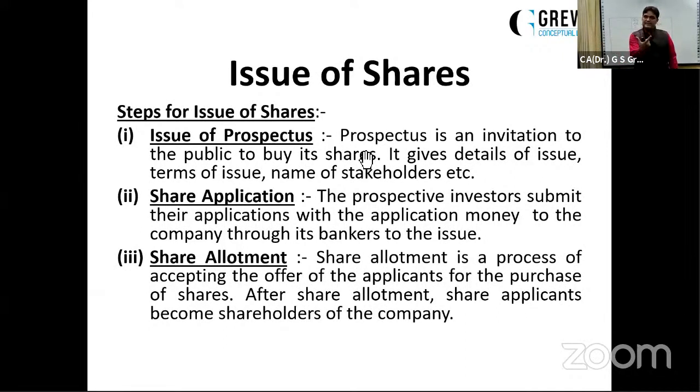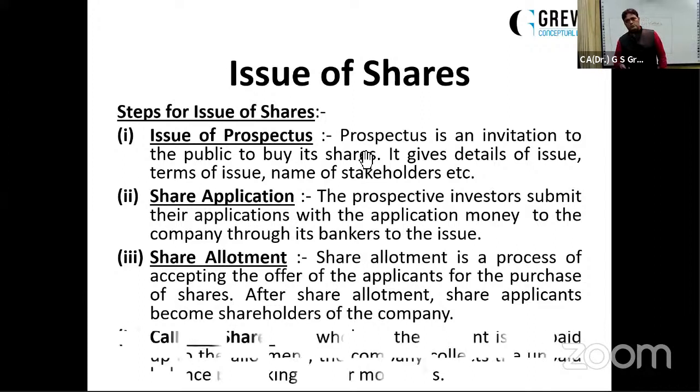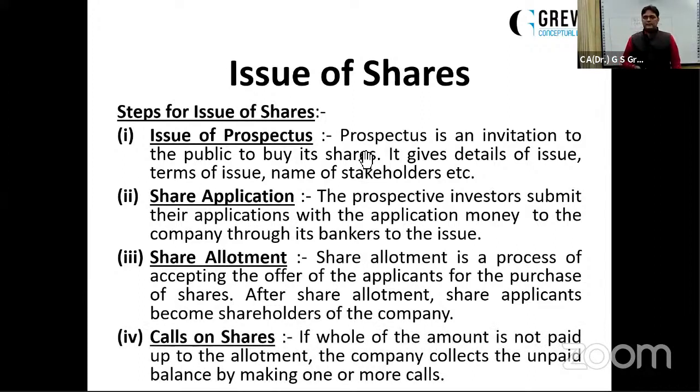The company can divide this 10 rupees in 2 parts. They can even ask for the whole amount of the share at a go with the application itself. The company can make different calls also. But whatever it is, the company has to mention it in their prospectus. It's not that the company will decide later on. They have to mention in their prospectus what amount of the share face value they are going to invite for application, allotment, first call, and so on. Moving on further, then calls. If the face value of the share is not completed till allotment, the company can also go for the calls. First call, second call, third call can be there.